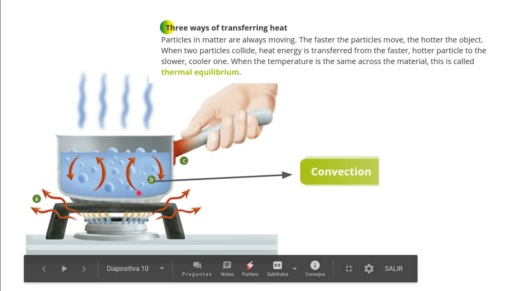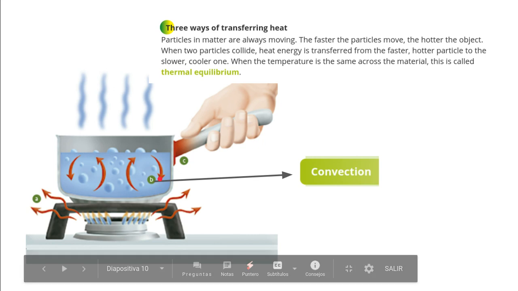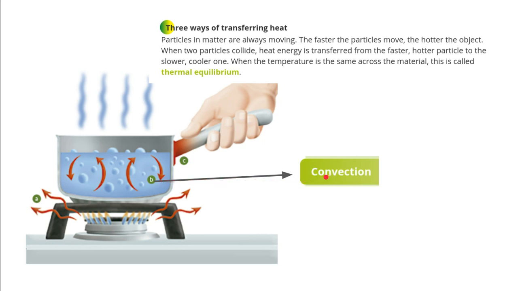When the water is hot, it goes up, and when it is cold, it goes down, up, down, up, down. And at the end, all the water gets hot. That is called convection, and this is the same for gases. Yes, the air that is hot goes up, and the air that is cold goes down, making a circle, right?